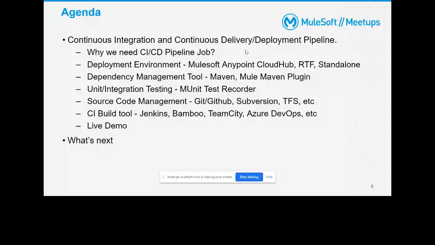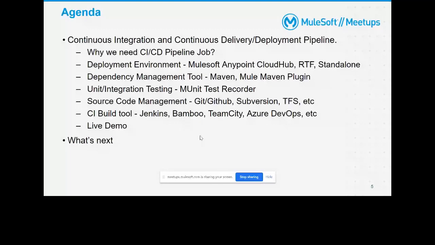So the agenda is we'll talk about why we need CI/CD first of all. We'll see what the pain points are, and then we'll see how CI/CD helps us in improving our productivity or reducing our frustration. That's the first agenda. We'll set the context.